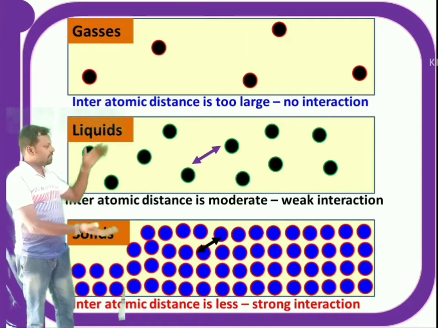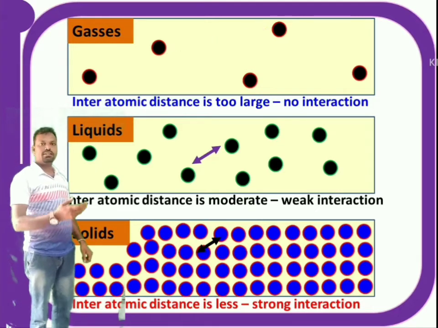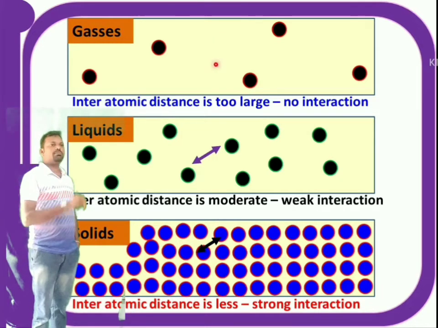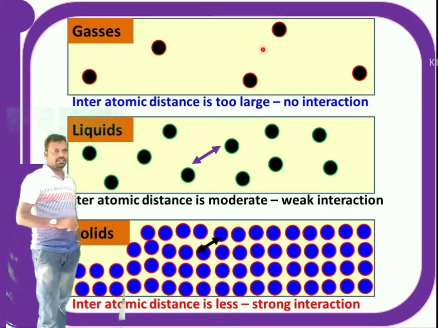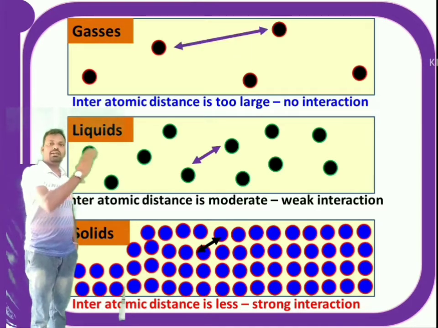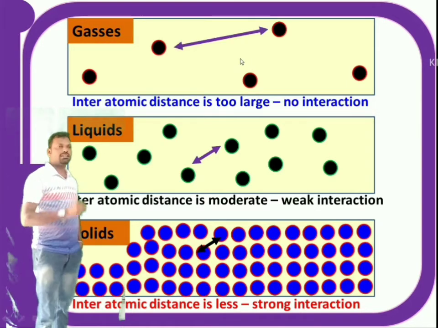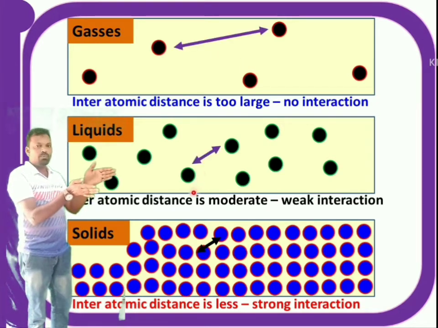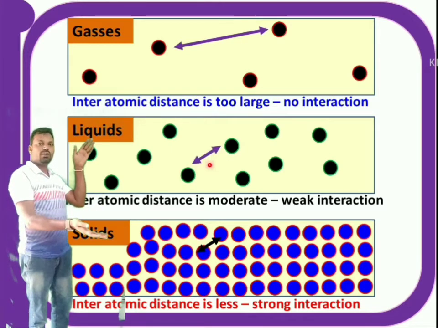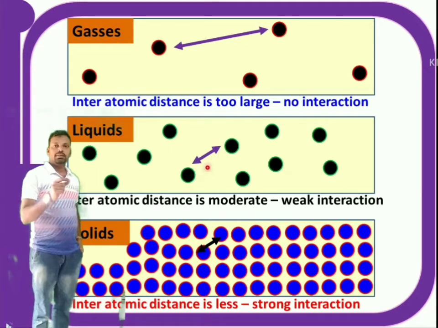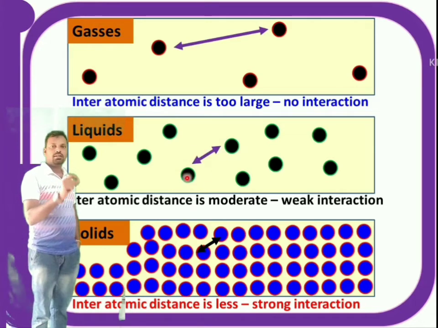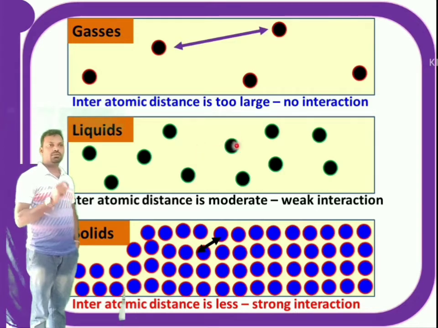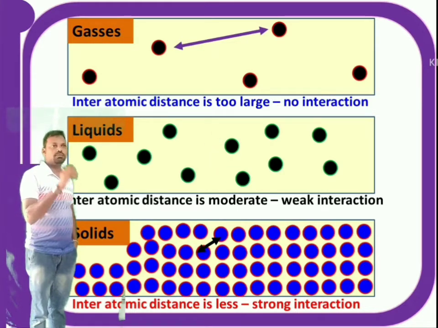Generally, in gases the interatomic distance between the particles is too large. So there is no interaction between the two atoms because they are very far away from each other. So the energy levels of an atom are not at all influenced by the other atoms. This is the situation in gases. Next, in liquids, the interatomic distance is moderate. That means it is not too large, it is not too small. That means there exists a weak interaction among the particles. This is the case of liquid.